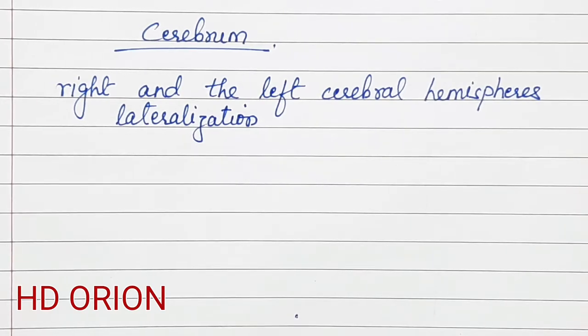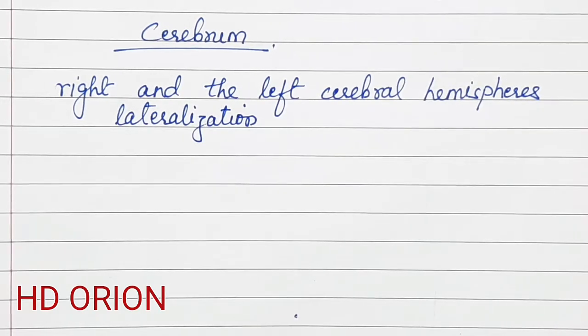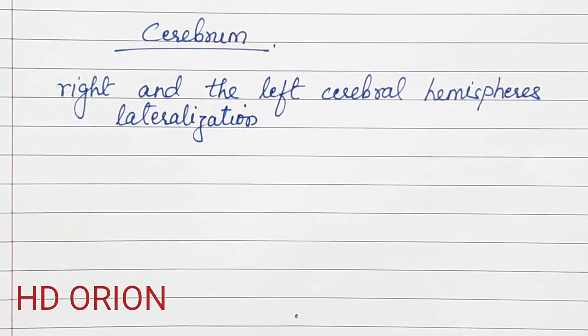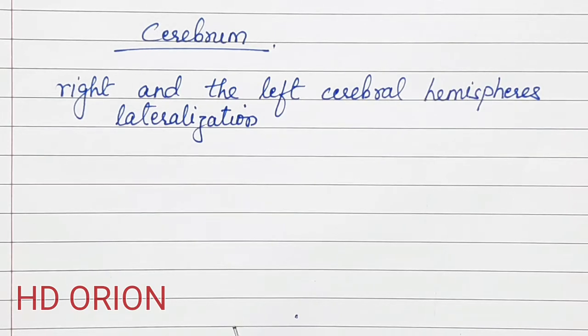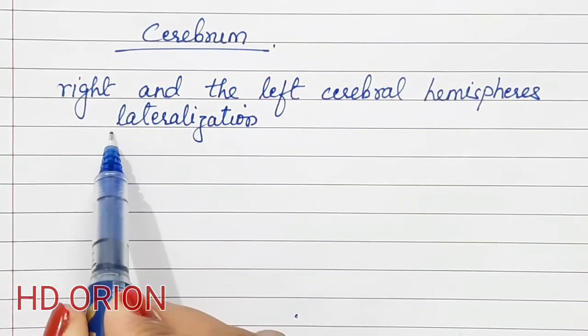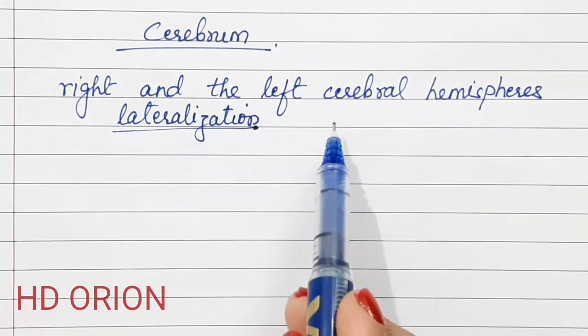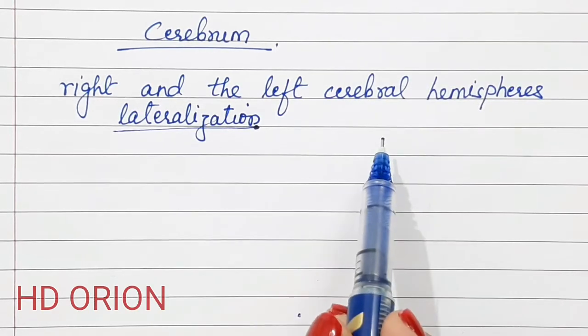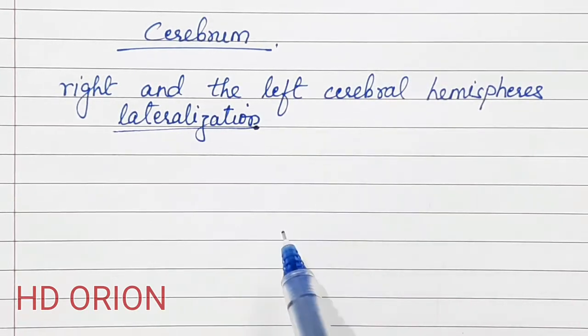But if you are good in other parts rather than academics, like if you are good at playing guitar or any other type of instrument, if you are good at drawing, that means your right side is much developed, and therefore this is meant for creativity, and the left side is meant for memorizing and all the intellectual part. So this is known as lateralization. So the two cerebral hemispheres are present which perform different types of function.